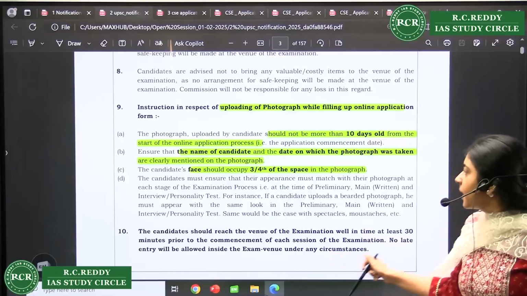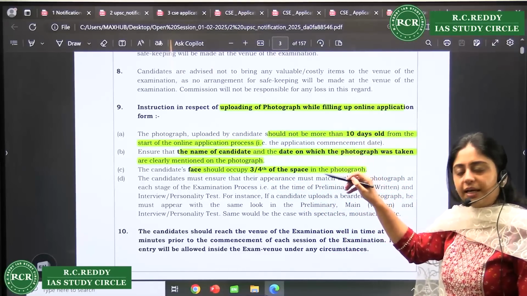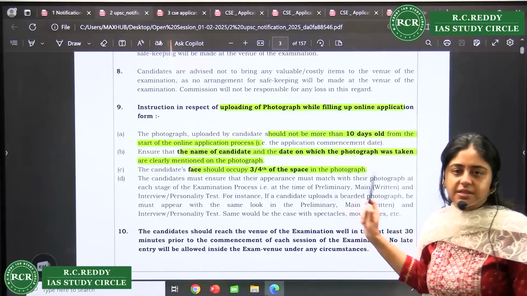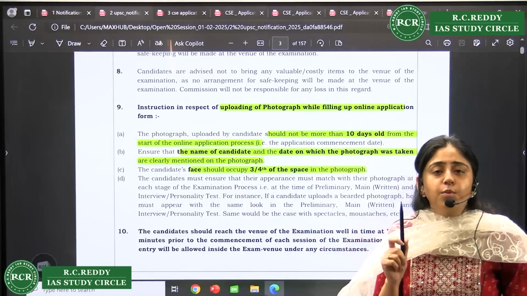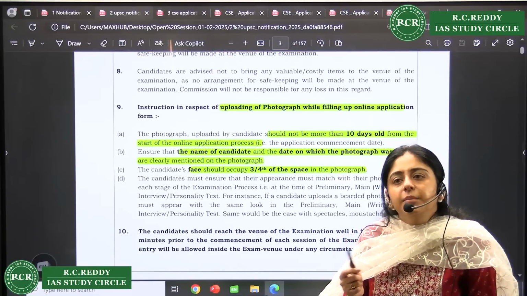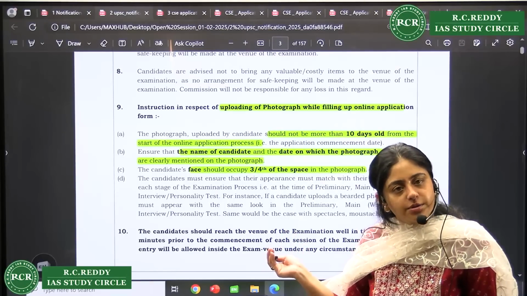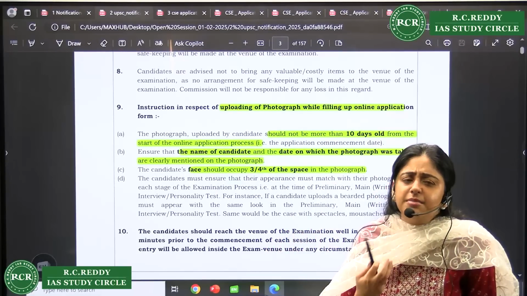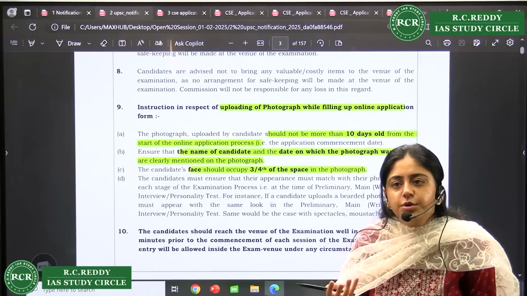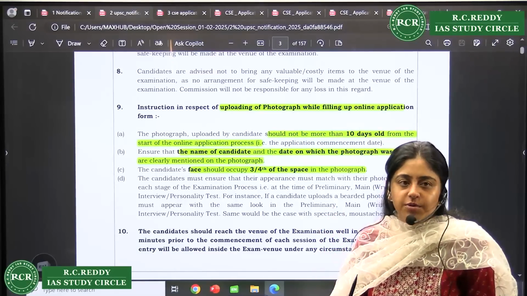Now they have given that name of the candidate. If the photograph is there, name and date has to be there, and the face should occupy 3/4 of the space, right? And one more thing is there, when you go to the examination center, please carry 2-3 copies also. Usually they don't ask, but here it is also written, right? And sometimes they might ask, because on the printed admit card, sometimes the photo is not clear, right? They want to cross check it. So carry your passport size photographs with you.